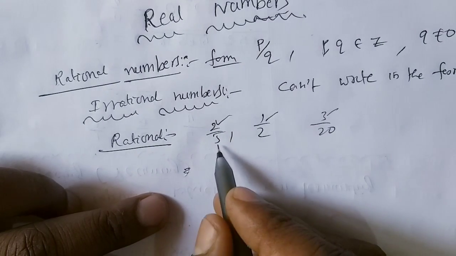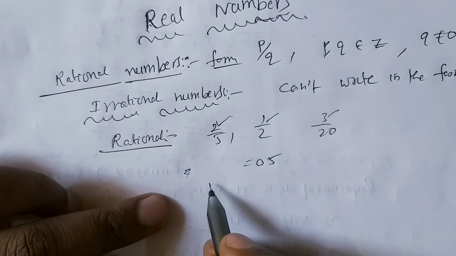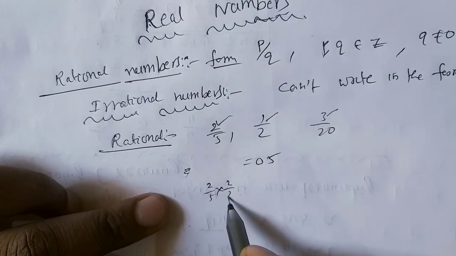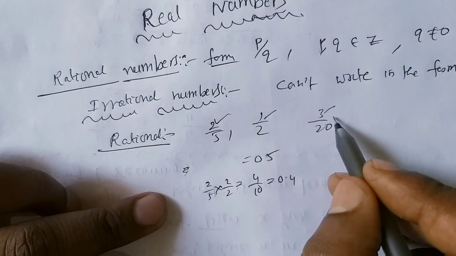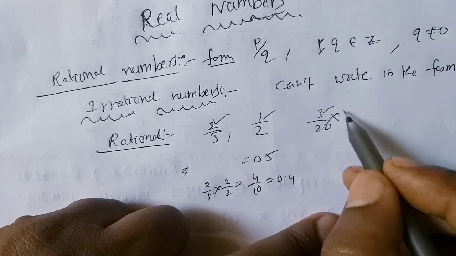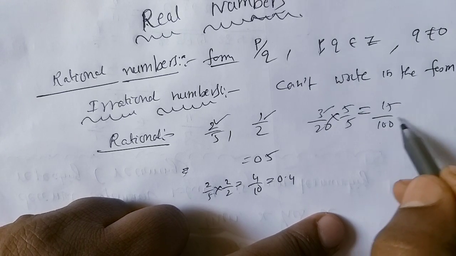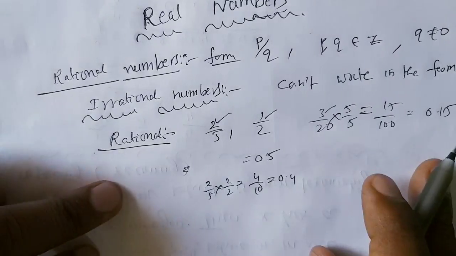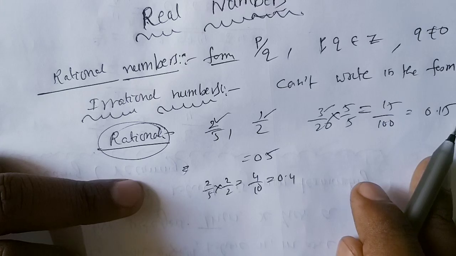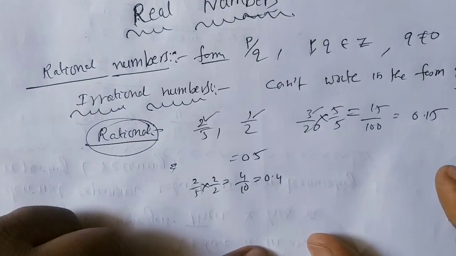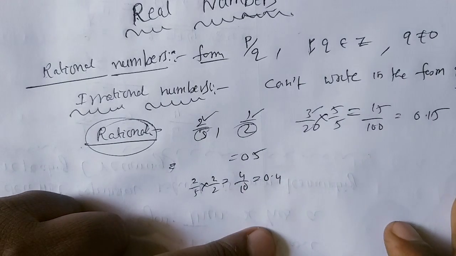For example, how can we convert 2 by 5? Multiplying by 2, that is 4 by 10, that is 0.4. How can we convert 3 by 20 into decimal form? Multiplying by 5, we get 15 by 100, that is 0.15. So rational numbers have terminating decimals as one type. A denominator having the factors 2 and 5 gives terminating decimals.